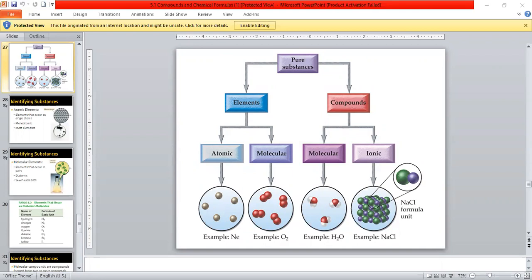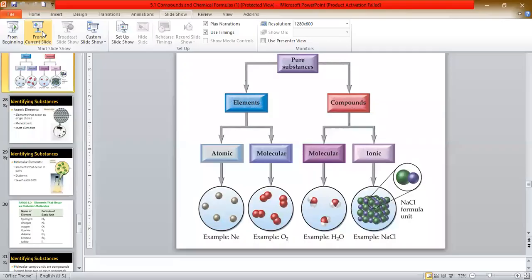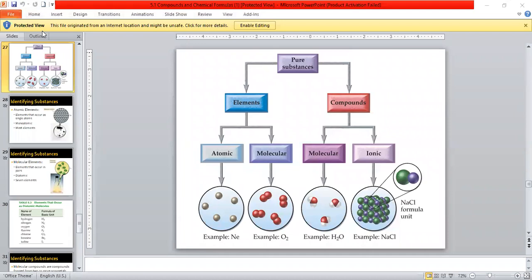Now let us see. Elements exist in atomic and molecular form. Some elements exist in atomic form, like noble gases, but some elements exist in molecular form, meaning diatomic gases, like oxygen and nitrogen.